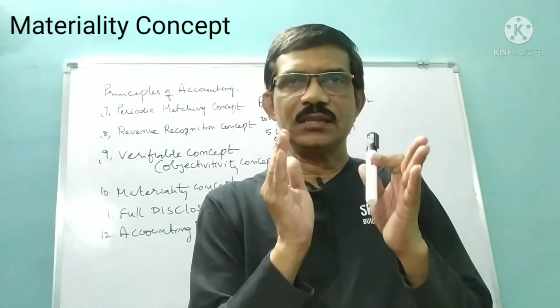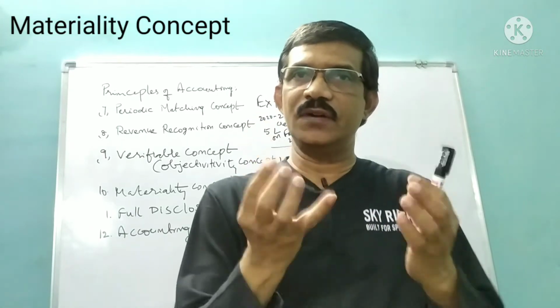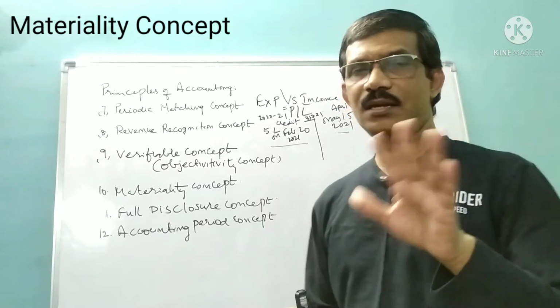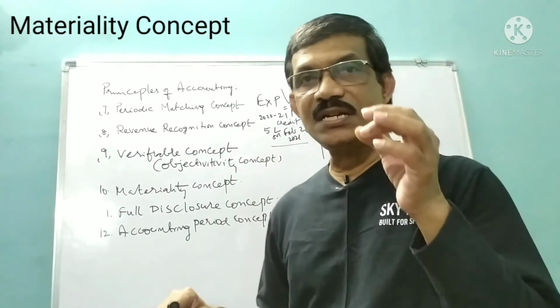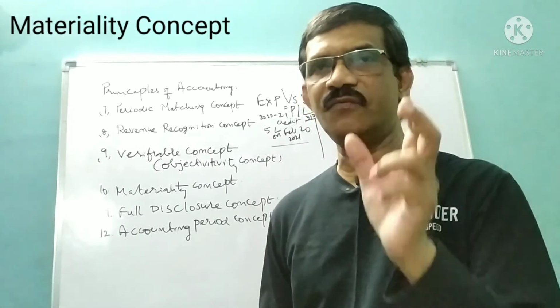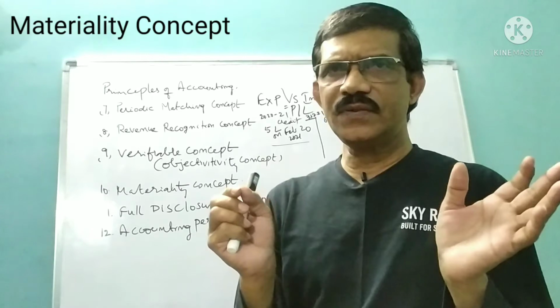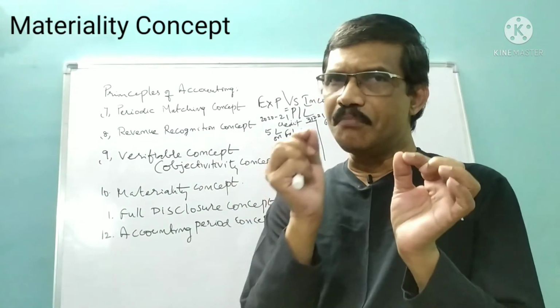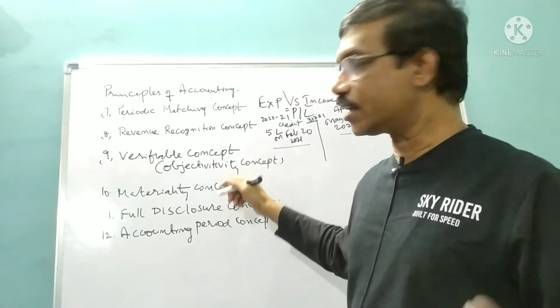So where there are certain things which do not have that material worth in them, you ignore them, they need not be taken into account. So that is what we call the materiality concept. Material worth should be there. Understand? So insignificant items can be ignored, trivial items, meager items can be ignored, right? Need not be taken into account.